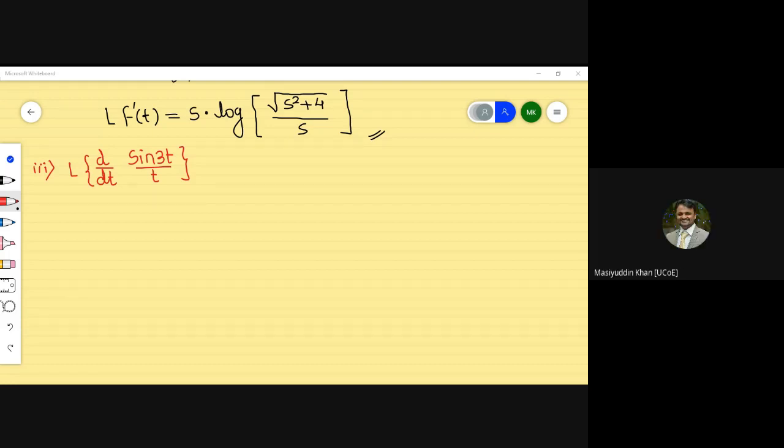While putting the upper limit you will get pi by 2 minus tan inverse of s by 3. So you will get minus cot inverse, I think. Just see to it whether it is minus or plus.